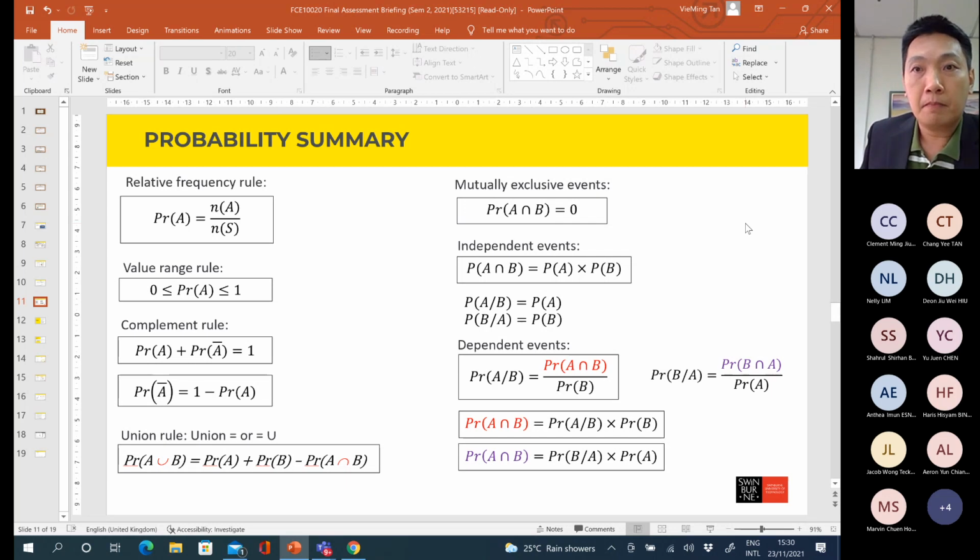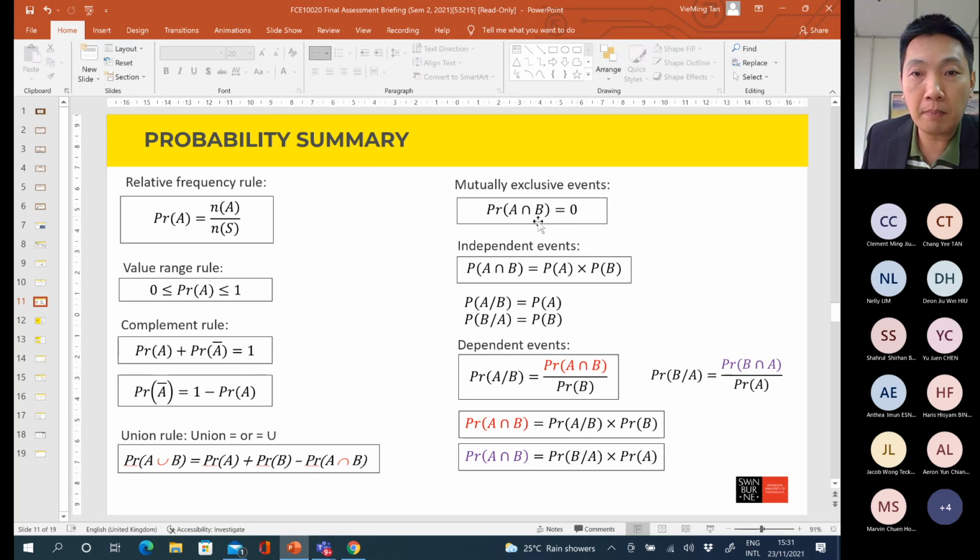For mutually exclusive events, if A and B are mutually exclusive, that means A and B cannot happen at the same time. If that is the case, the probability of A intersect B is equal to 0.